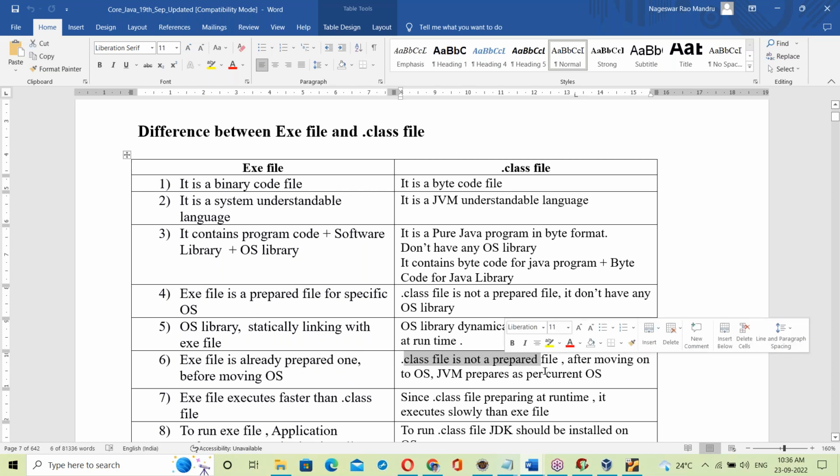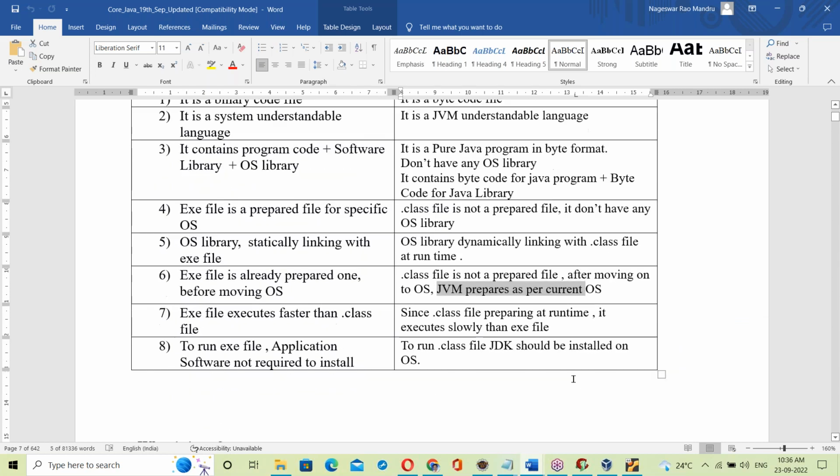Okay, to prepare it, the JVM is required. The JVM prepares it as per the current OS. So the dot class file is not a prepared file. After moving on to the OS, the JVM prepares it as per the current OS. That's it here.